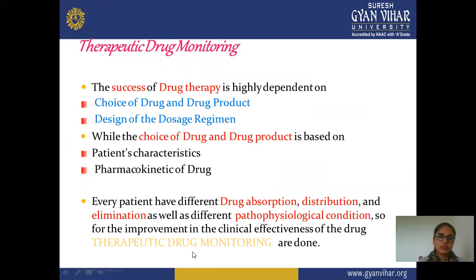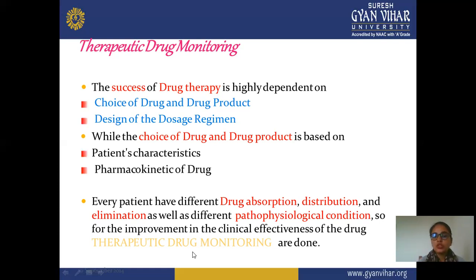So you can also select the design of dosage regimen, choice of a drug and drug product. And next is the choice of a drug and drug product. This one is the second criteria. First is the success of drug therapy, which is highly dependent on the choice of a drug as well as drug product as well as design and dosage of regimen. And next is the choice of a drug and drug product. This is the second, monitoring therapeutic activity.